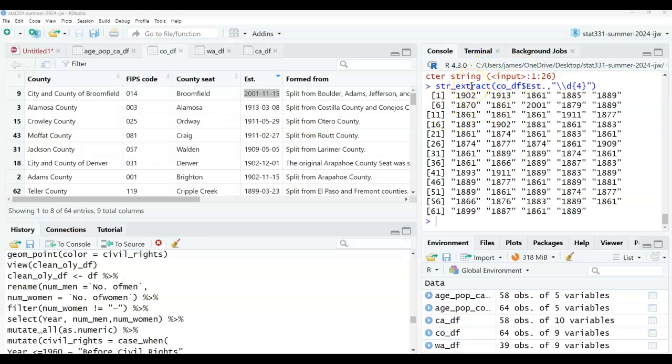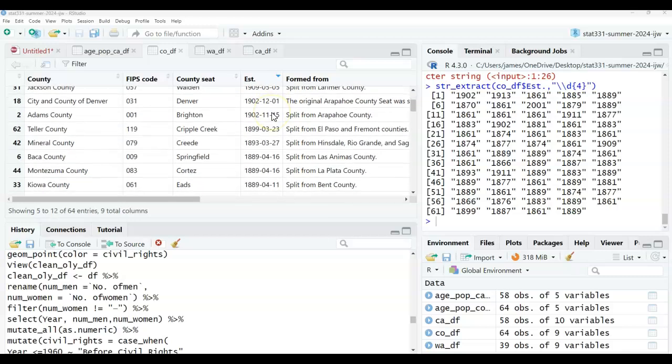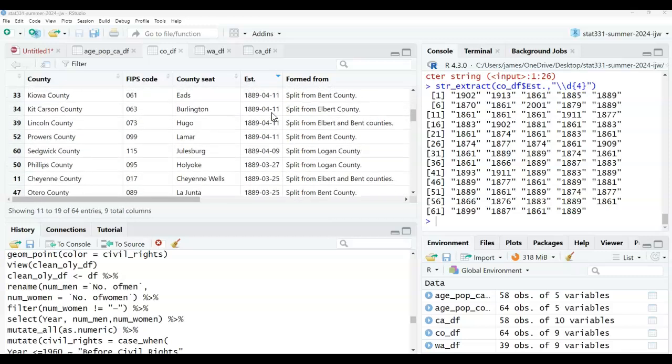So within the stringr package, we'll talk about extracting. And so I say, okay, fine, I need to extract the very first four numbers. All right, and so backslash d in R means number. So okay, fine, it's looking for a number, so it's extracting a number. But then I'm saying I want that number to be 4 digits, because that's the format, it's the year that I need. Right now, forget the date, forget the month. That's what I need, and so that's fine. That's what I'm gonna do.